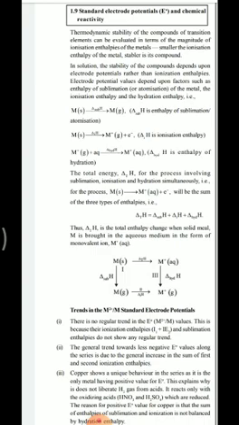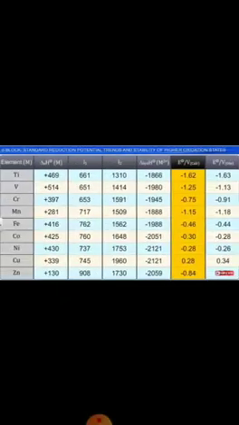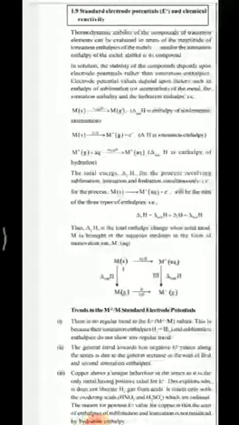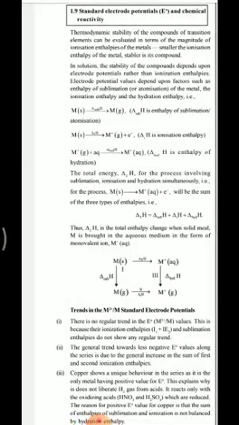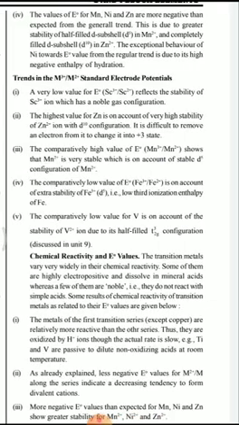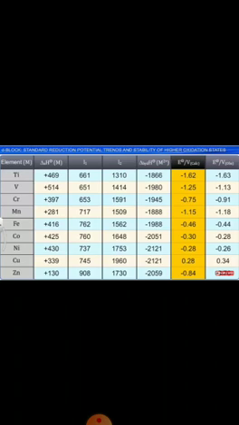sublimation enthalpy. And as you are seeing in the E0 values of the 3d series, the negative E0 values decrease; there are less negative E0 values. The general trend along this series is that the E0 values are becoming less negative as you move from titanium to zinc.